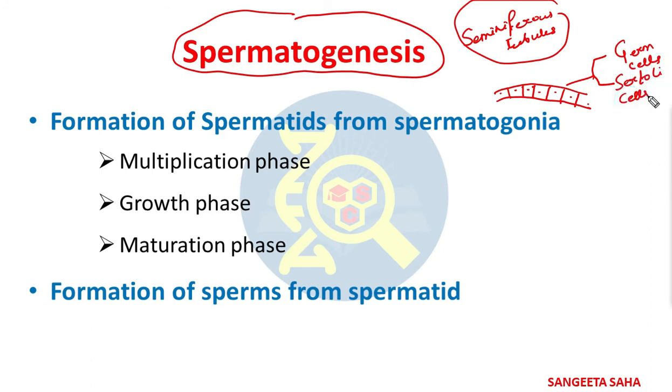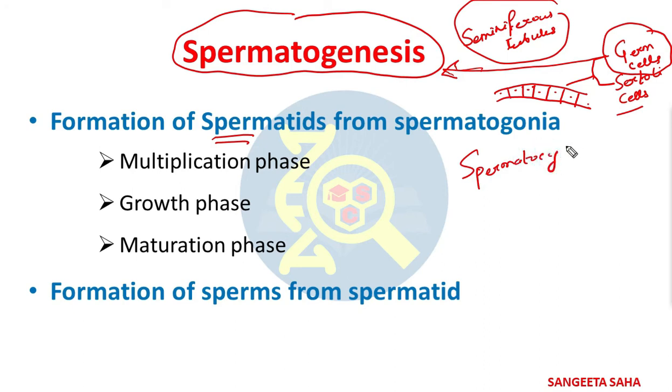You have learned about this. Now we are concerned about the germ cells only. Now you already know that these germ cells undergo meiosis to form gametes, isn't it? So this process is known as spermatogenesis. So we are concerned about this right now. This spermatogenesis occurs in two phases. First is the formation of spermatids, which is known as spermatocytogenesis. And another phase is the formation of sperms, which is known as spermiogenesis.